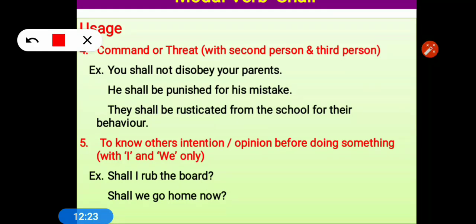To know others' intention or their opinion or what their desire is, we use shall I or shall we. Shall I rub the board? If the teacher is asking the students, shall I rub the board, so what's the meaning of that? The teacher is asking the student, not permission. The teacher is willing to know your desire, your opinion, what's your wish. So when we talk about others' opinion and wish, then we use shall I or shall we.